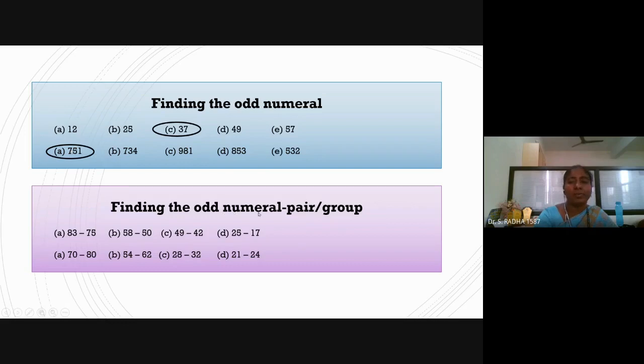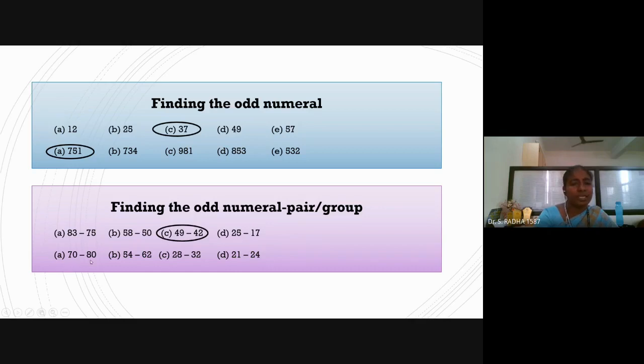Now, odd numeral pair. You can see 83, 75; 58, 50; 49, 42; 25, 17; 70. Which pair is the odd man out? Here 83 minus 75 is 8. 58 minus 50, difference is 8. 49 minus 42, difference is not 8. 25, 17, difference is 8. So C is the odd man out. Difference 8 is not maintained.